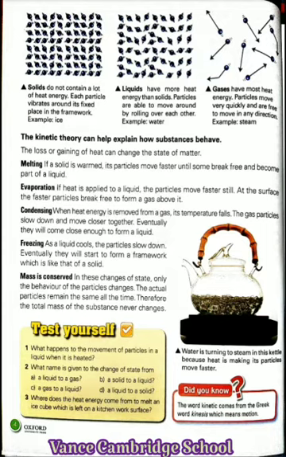Liquids. Liquids have more heat energy than solids. Particles are able to move around by rolling over each other. Example, water. Particles in a liquid are not packed as tightly together as in a solid. They have room to move around.